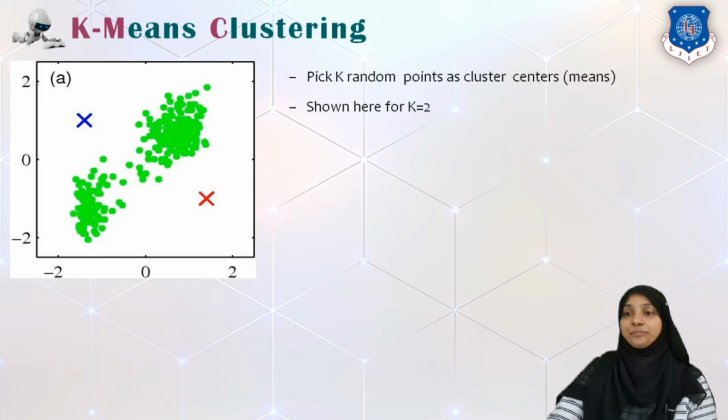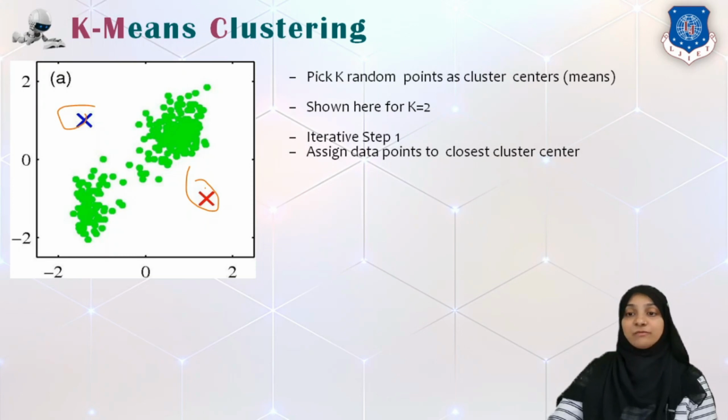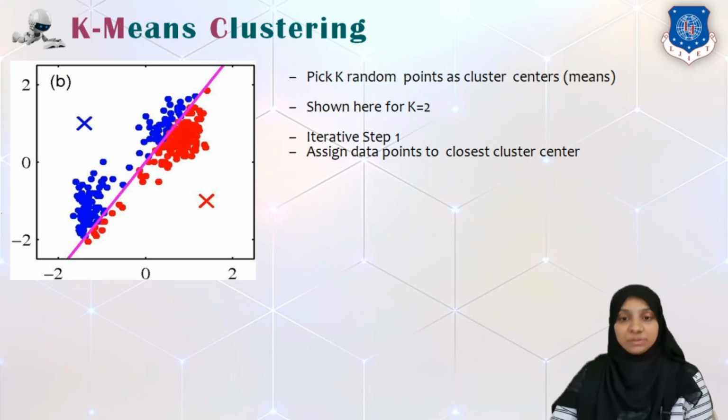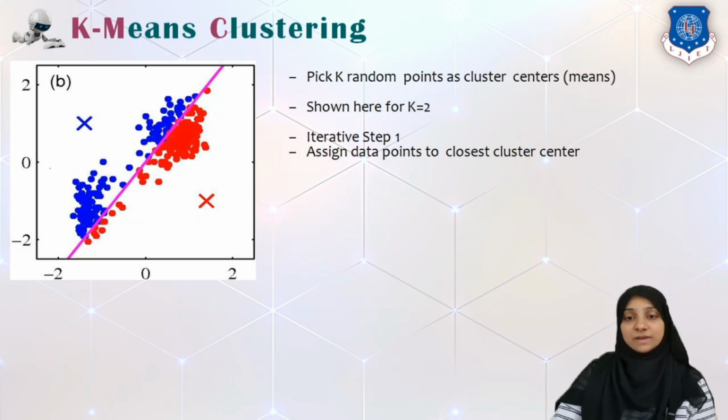Now, as you can see here, these are some green samples, and we are given k equal to 2. That means we are expected to find two different clusters. So two random means, blue and red, are marked initially. The first step is to assign the nearest or closest data points to each mean. The closest data points to red are marked with red, and the closest data points to the blue cross are marked with blue. Along with this assignment, we will recalculate the mean.